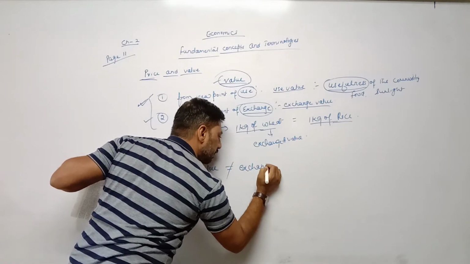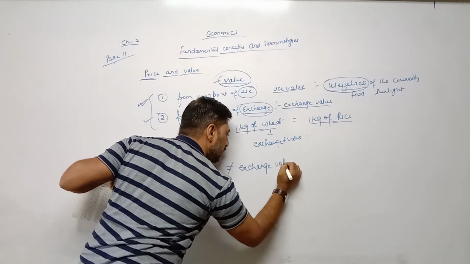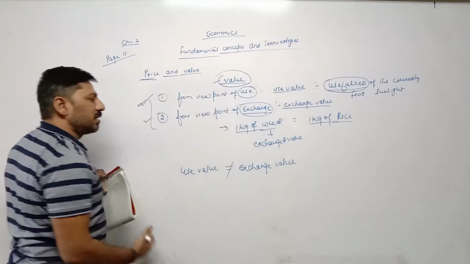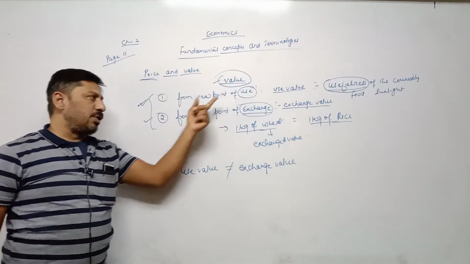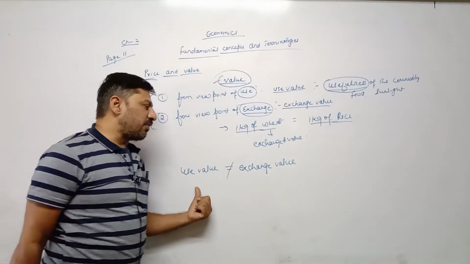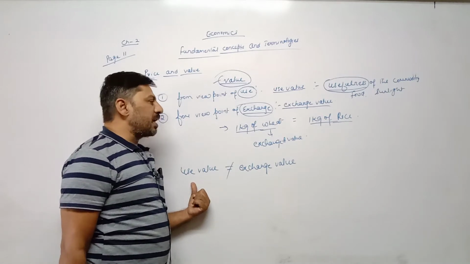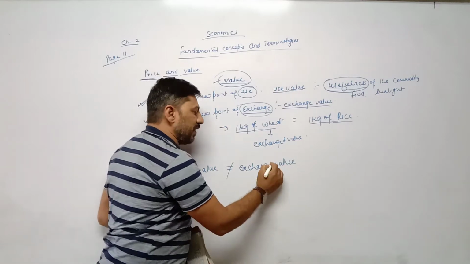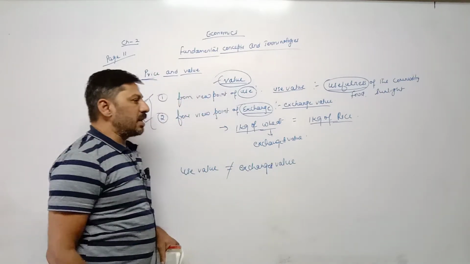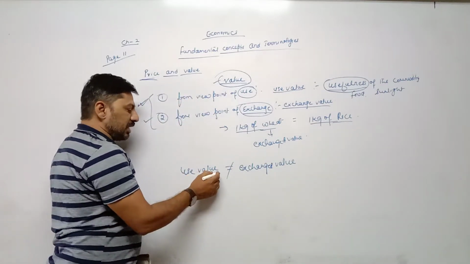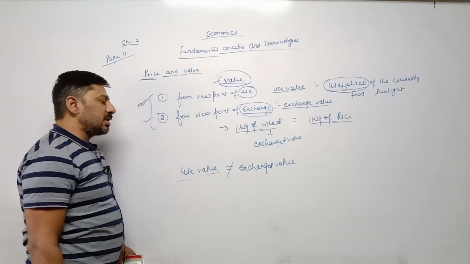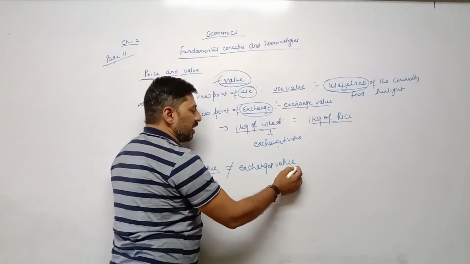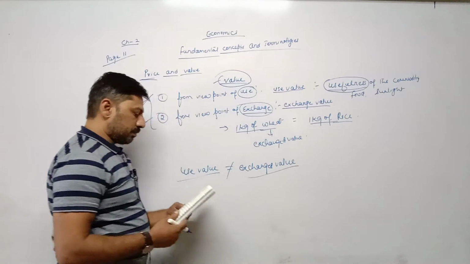For example, sunlight has use value, it is essential in the life of human beings, but sunlight cannot be exchanged with some other product, means it does not have exchange value. So any commodity which has use value, it is not necessary that it has exchange value also.